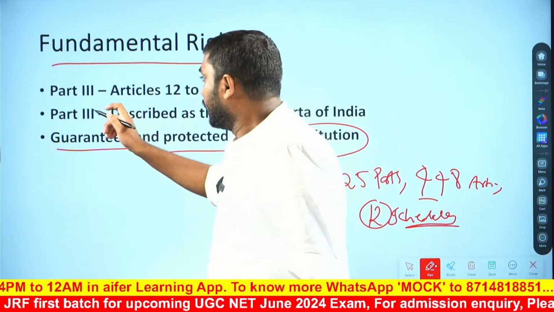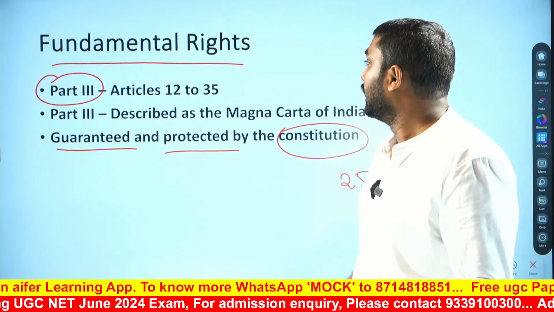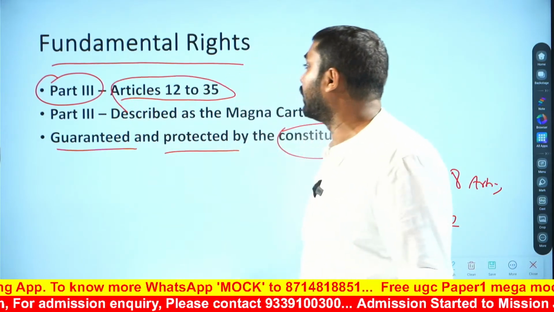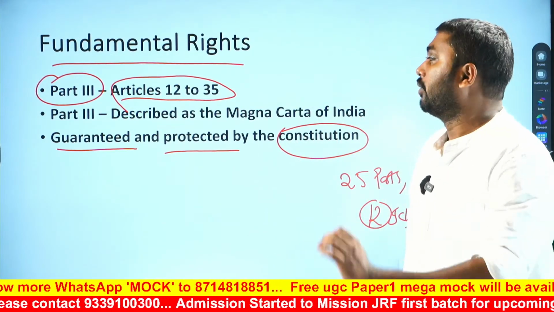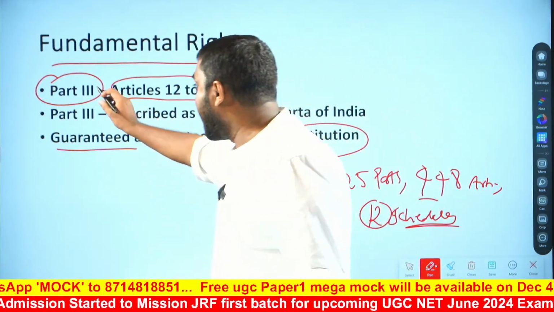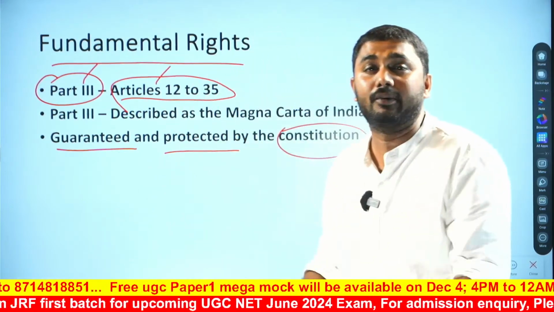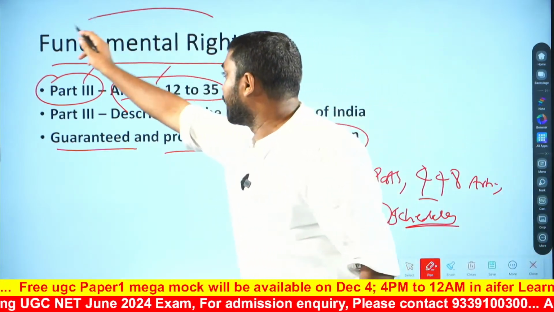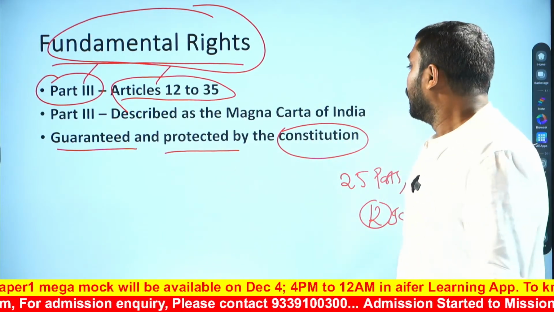So, the third part talks about the fundamental rights, and Articles 12 to 35 talk about fundamental rights. It is very important. We have to understand that fundamental rights are discussed under Part 3 of the Indian Constitution, and Articles 12 to 35 are about the fundamental rights, which are guaranteed and protected by the Constitution.